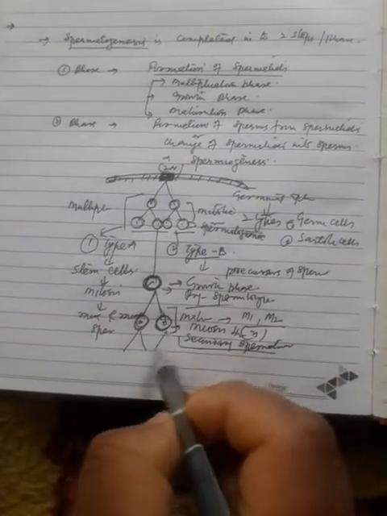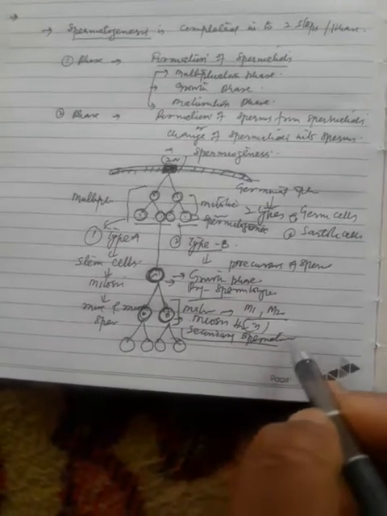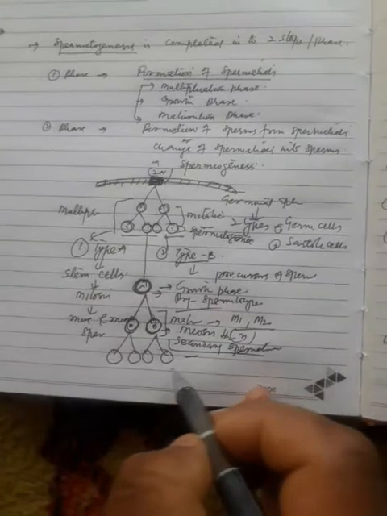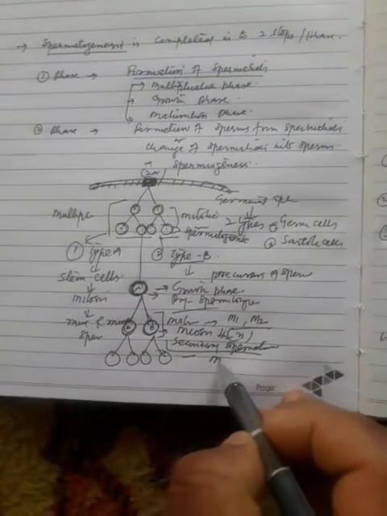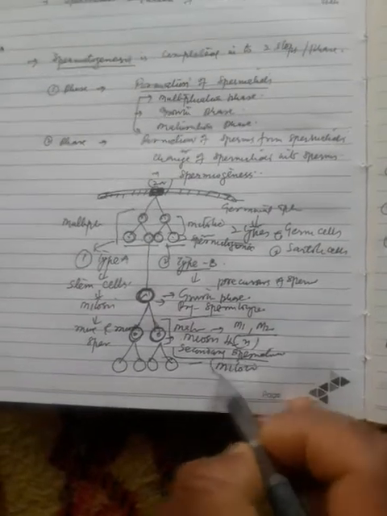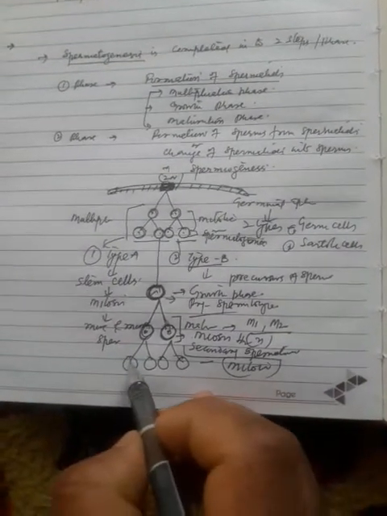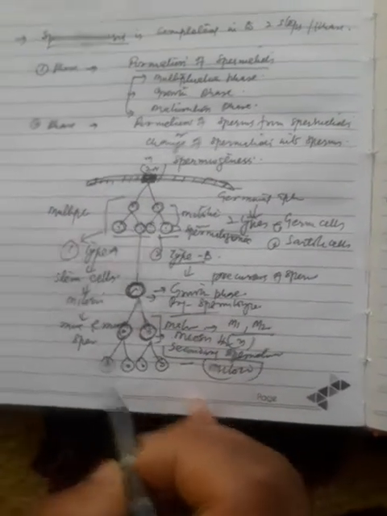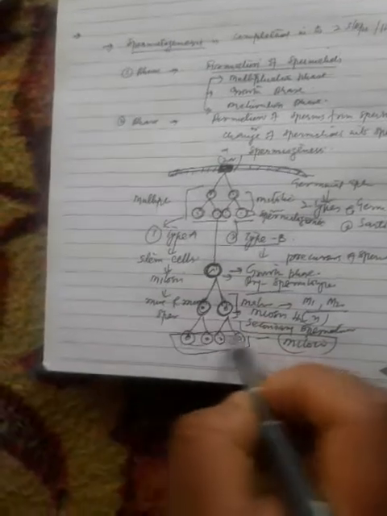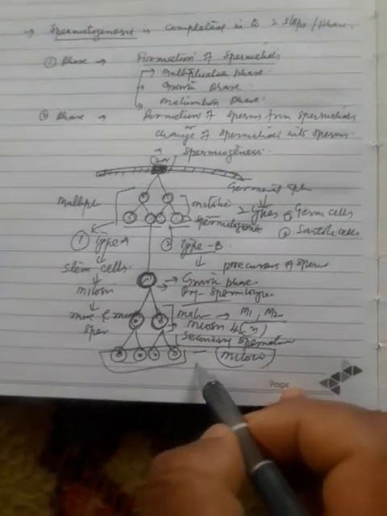These again undergo division, that is meiosis second, but meiosis second is not actually the meiotic reduction division, but is an ordinary mitotic division. The number of chromosomes remains the same. So these are four haploid cells formed, which we call the spermatids.